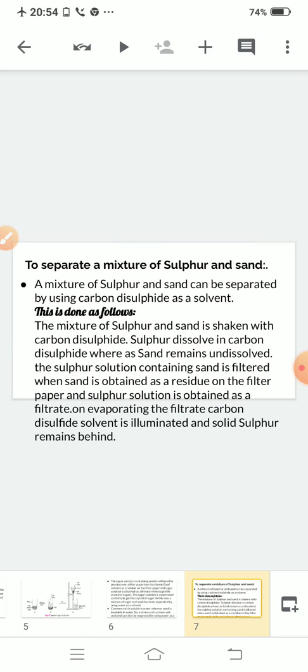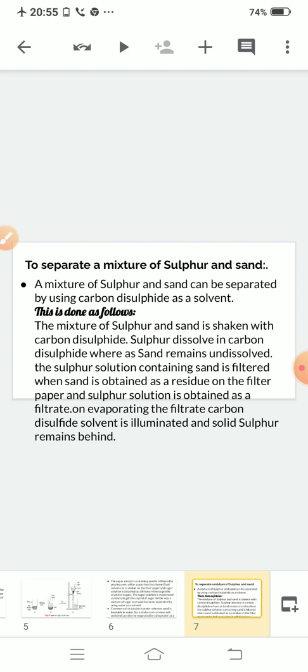Now take another example in which you will take carbon disulfide as a solvent. Here, what you will do? You will take a mixture of sand and sulfur. As we all know, sand is insoluble in carbon disulfide and sulfur is soluble in carbon disulfide. You will add carbon disulfide as a solvent into the mixture and stir with the help of a stirrer.